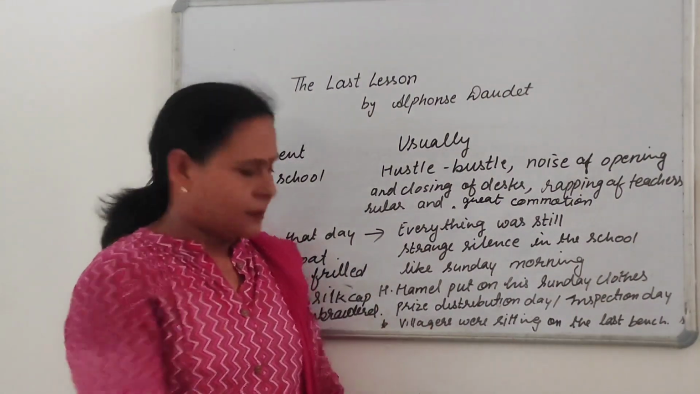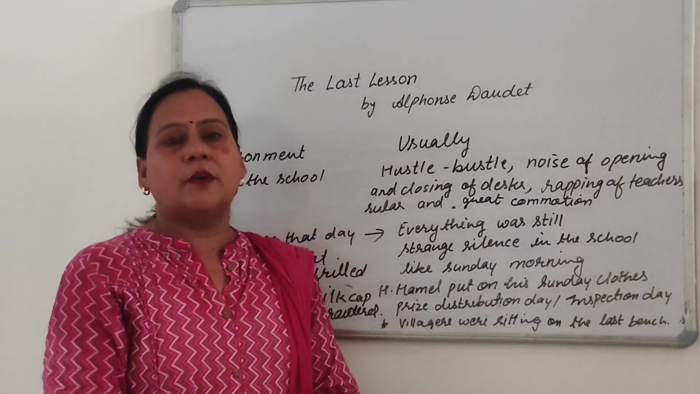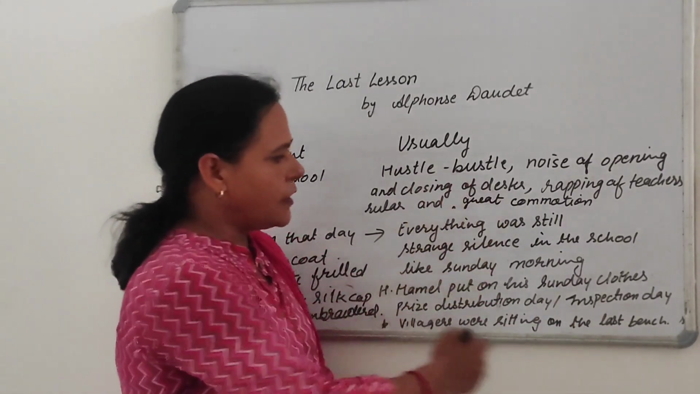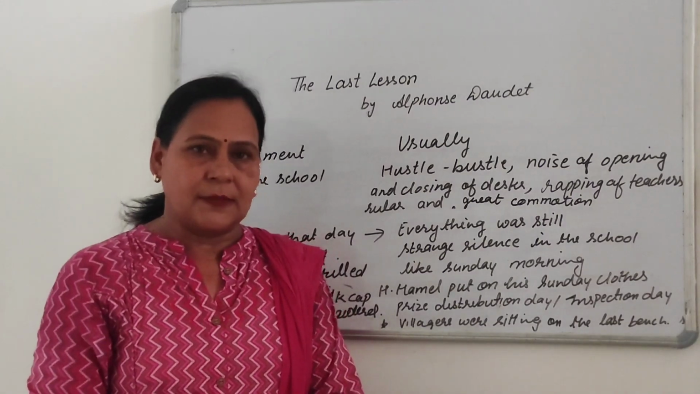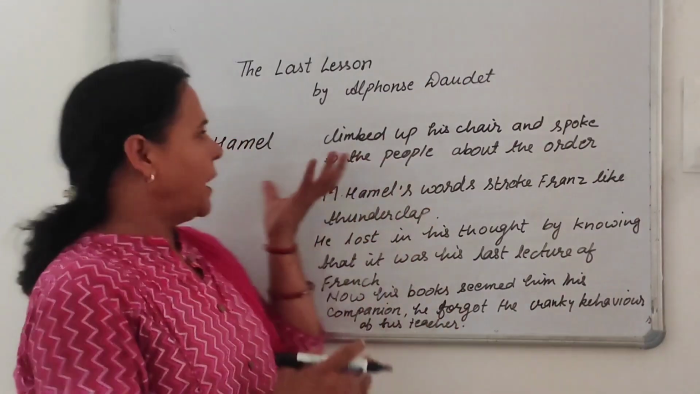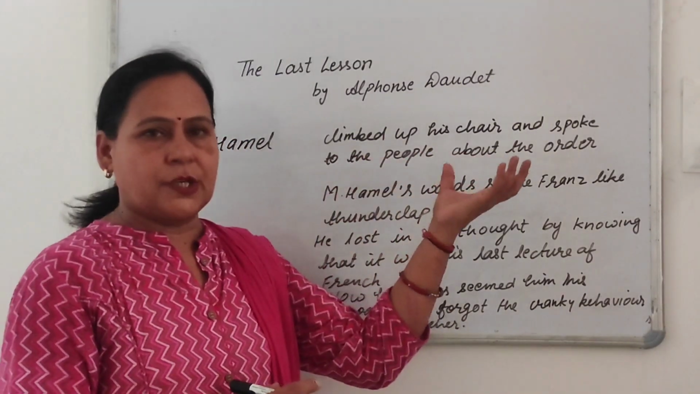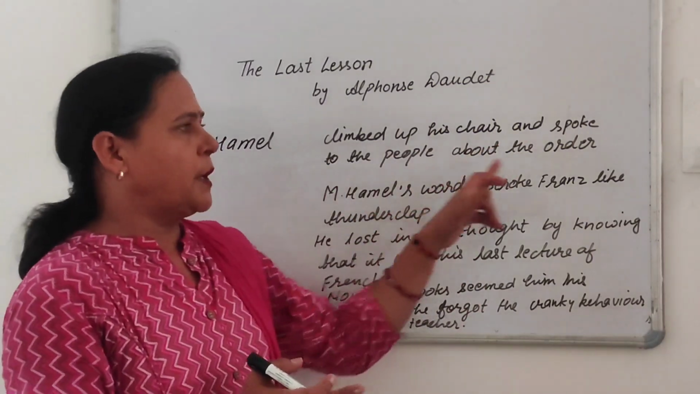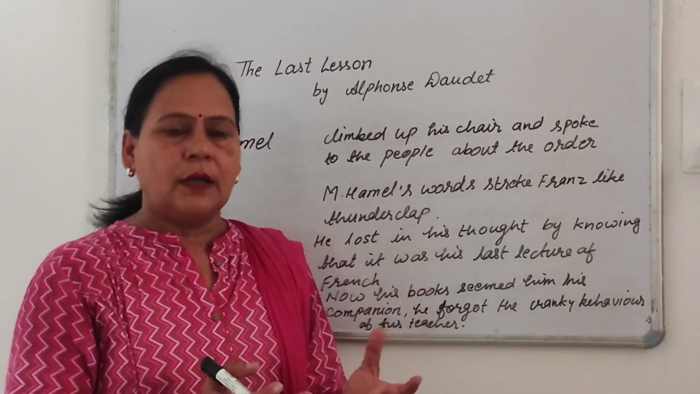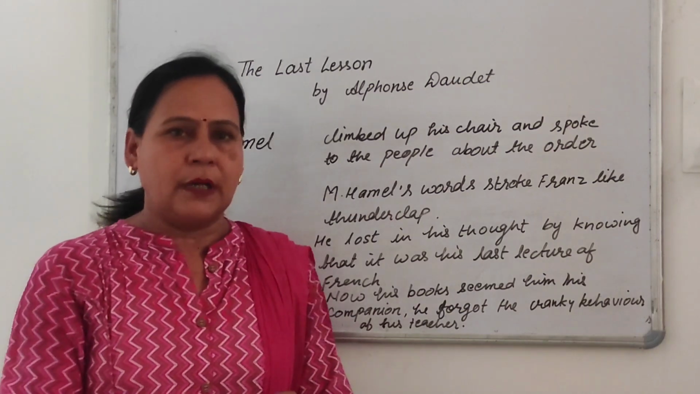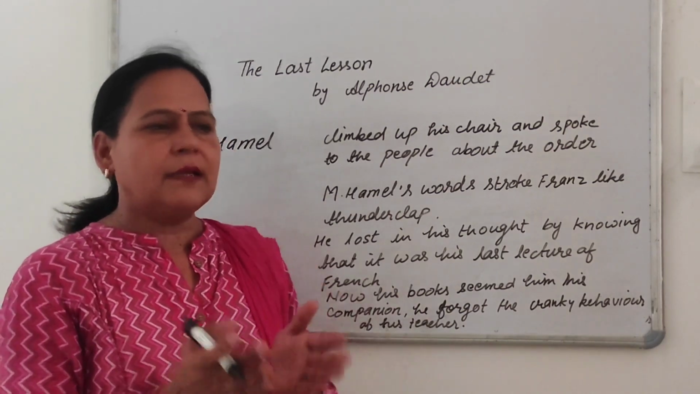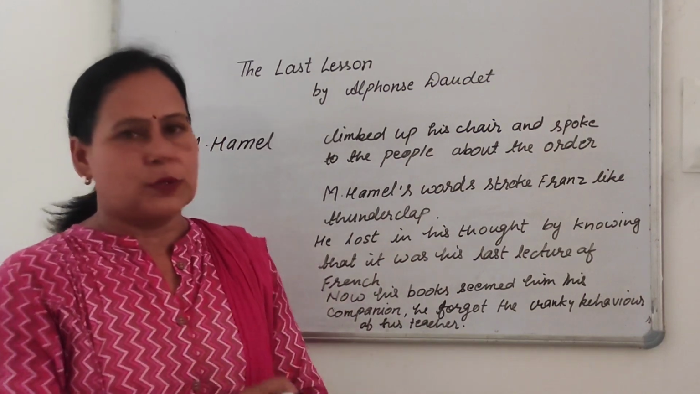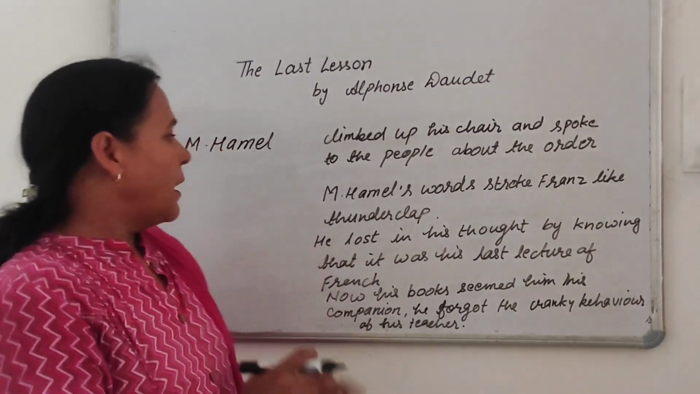And he saw that the villagers were also sitting on the last bench of the class. It was very unusual for Franz. Now Hamel, who was sitting on his chair, stood up and spoke to the people about the order. The order had come from Berlin, the capital of Germany, that from the next day onward only the German language will be taught in the schools of Alsace and Lorraine.